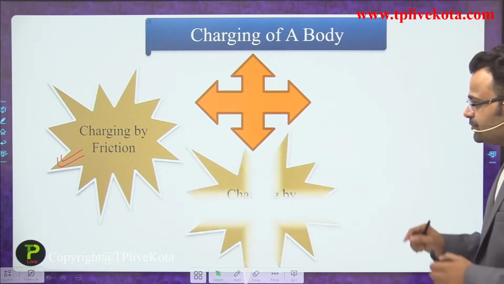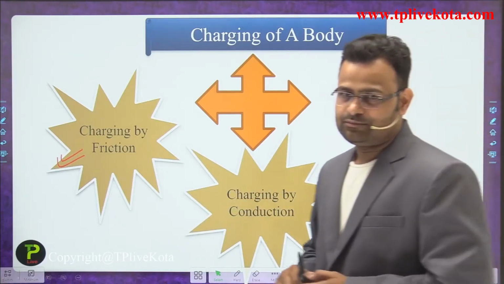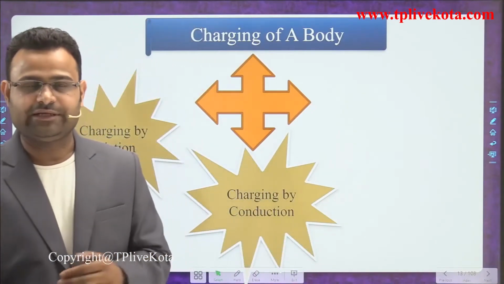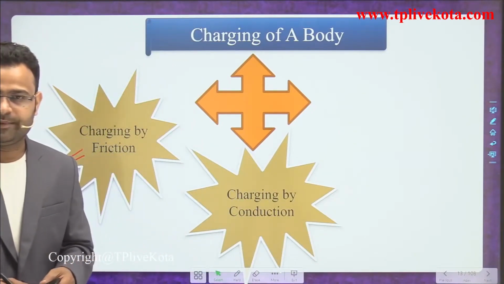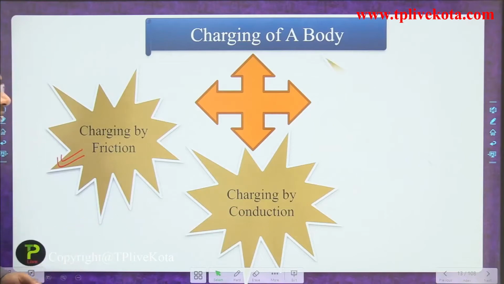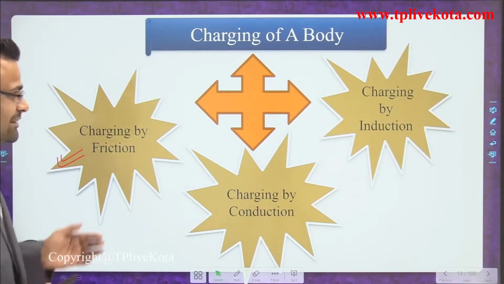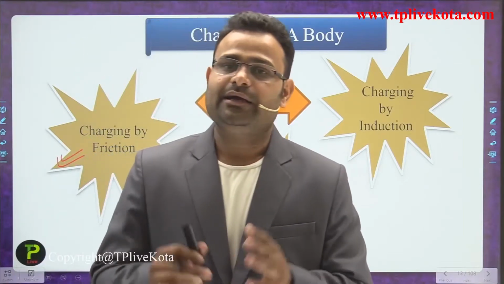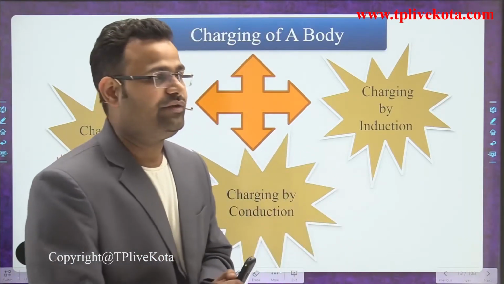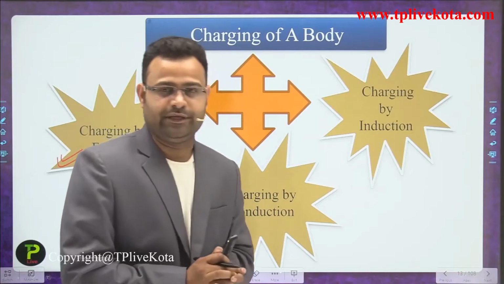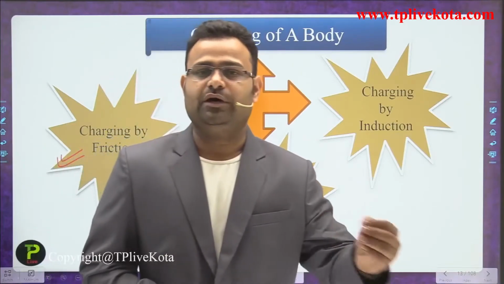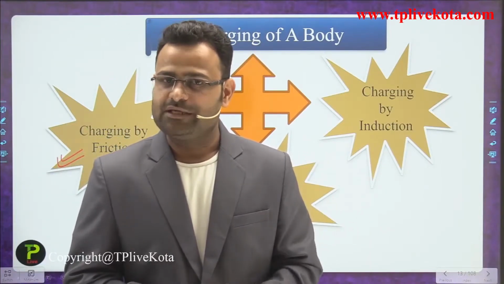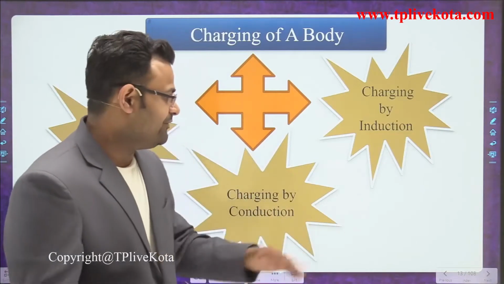The second one is charging by conduction, meaning one body has a charge and we touch another body to it, so the second body also becomes charged. The last method is charging by induction. In that method we have one charged body, but we do not touch it to the other uncharged body. Okay, so we will start every method one by one.